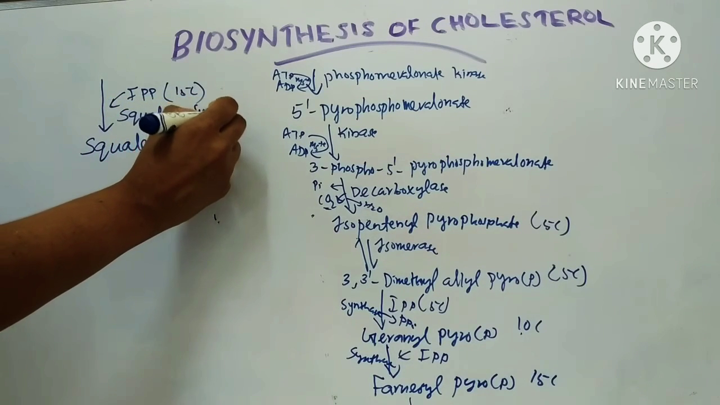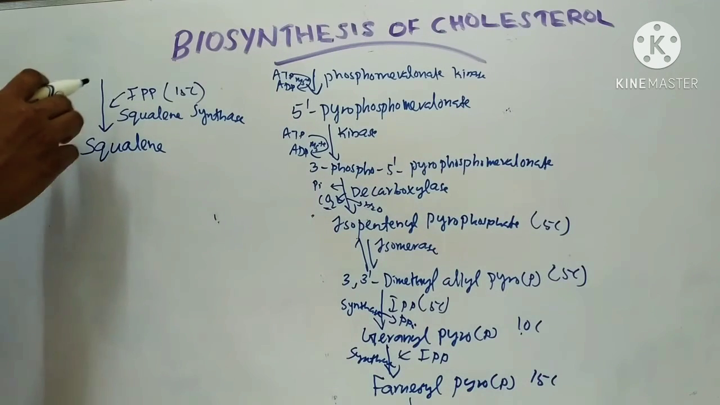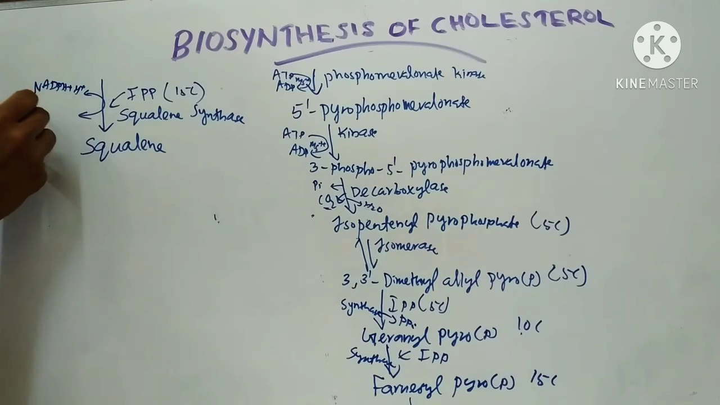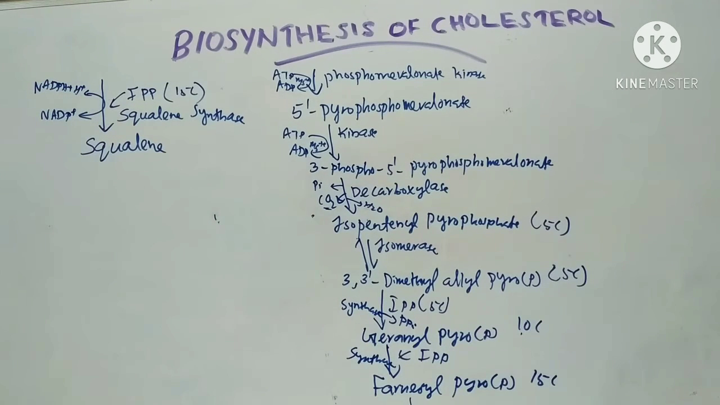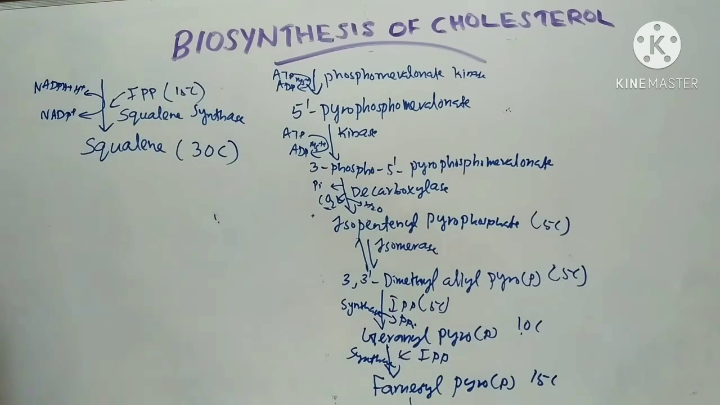Squalene synthase. Here also NADPH is required. One molecule of NADPH plus H plus gives NADP plus, and it forms squalene, that is a 30 carbon aliphatic compound, called squalene.